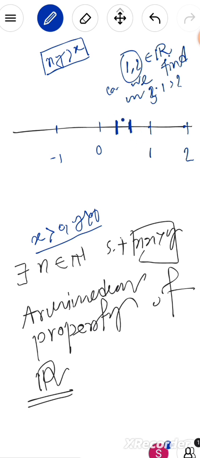From the picture you see that this number is less than this number, because on the real line you can see that this is less than this. But can you find a natural number n such that this is greater than this? Yes, obviously I can find a natural number. You can feel the statement. You can find a natural number such that ny is greater than x. So this is basically the Archimedean property.